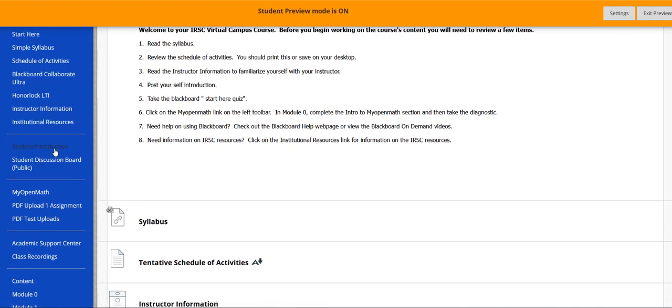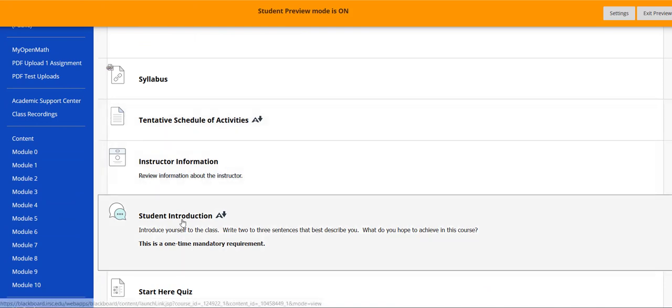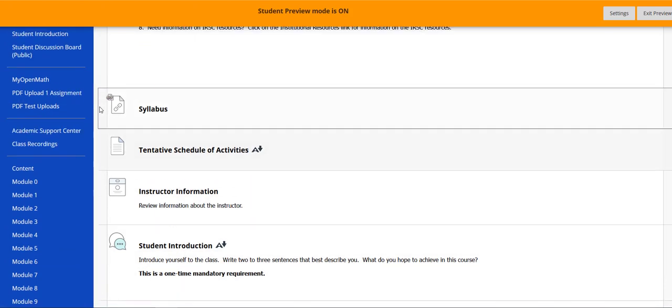This is a different place where you could put your student introduction. You could do it from the Start Here menu right there, or you could do it over here on the left toolbar.